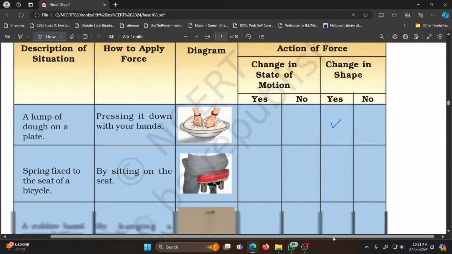Spring fixed to a seat of a bicycle. By sitting on the seat, the spring moves down. So there is change of state because it moves down. At the same time, there is change in shape. It is compressed. As it is cushioned, it will be compressed.